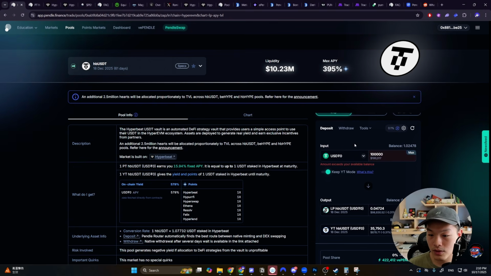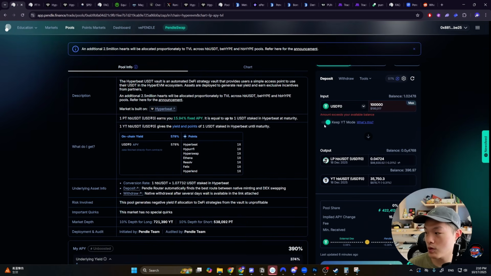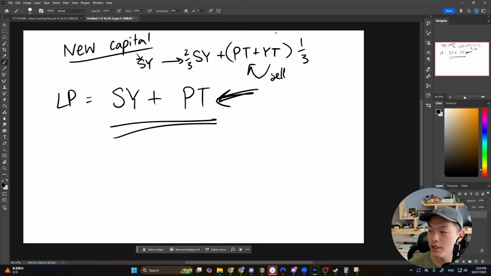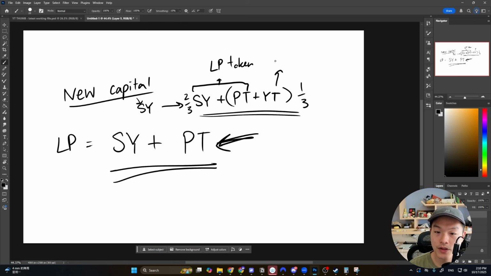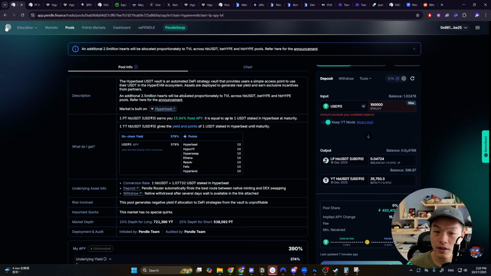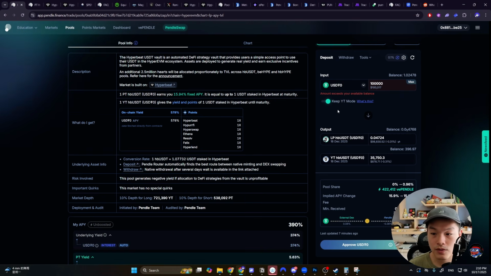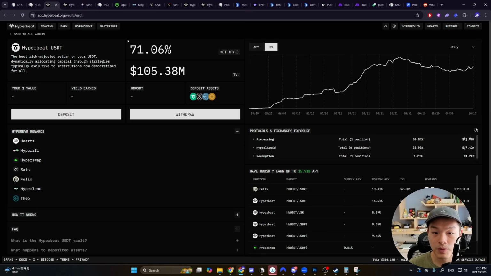But what is really cool is that you could also tick on this to keep the YT mode. What this is going to do is, instead of selling the YT here, you actually get to keep this whole amount, right? When you provide liquidity, you will be getting the LP token, which accounts for this portion of the equation, right? Let me move this down a little bit, but you'll also get to keep the YT. So if you take that on, that's also another option, and this would be equivalent to simply depositing on the Hyper-V vault.